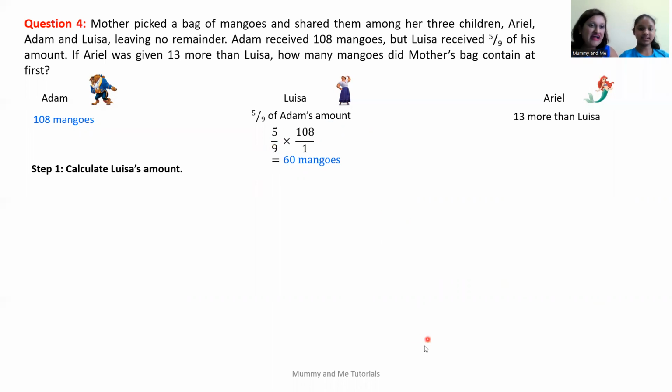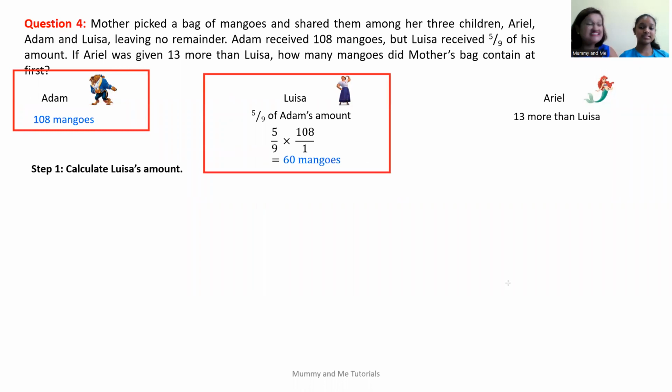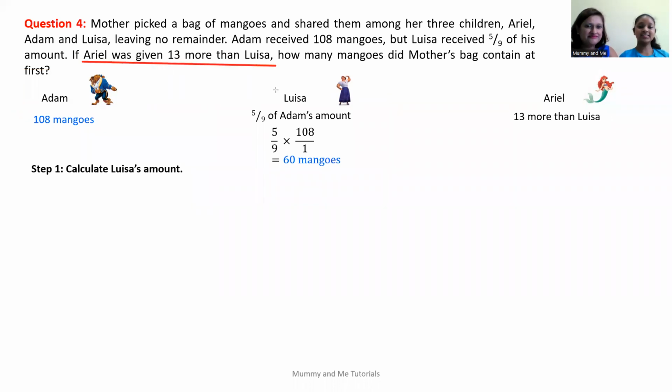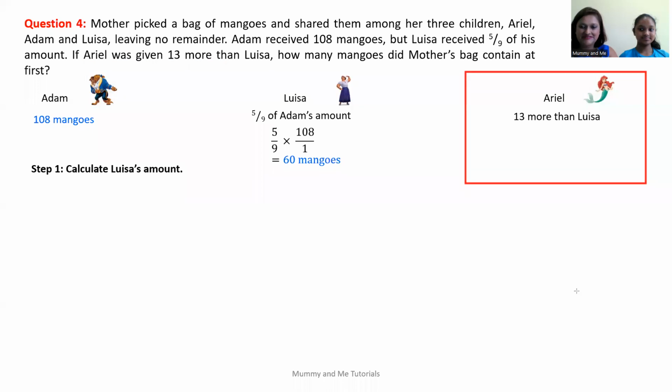So far we know that Adam has 108 mangoes and Louisa has 60 mangoes. So what do we know about Ariel? What information did the question give us again? Ariel had 13 more than Louisa. And we said, more than means that we have to add. So what shall we do here?